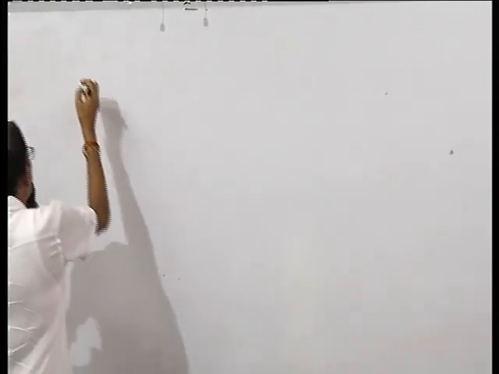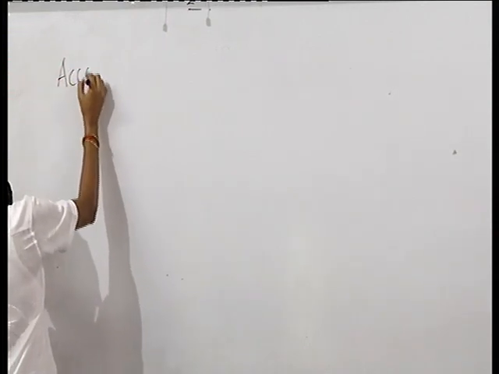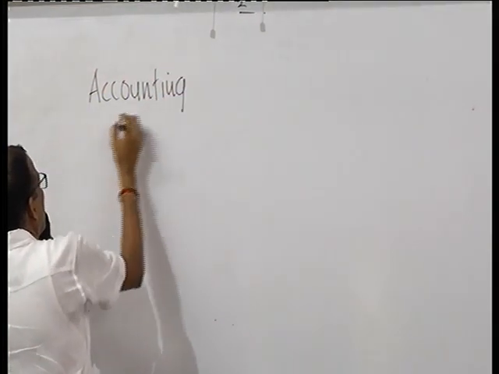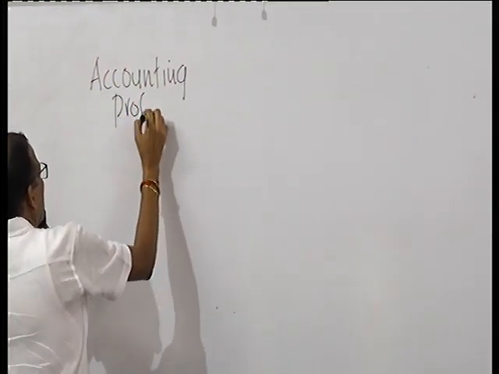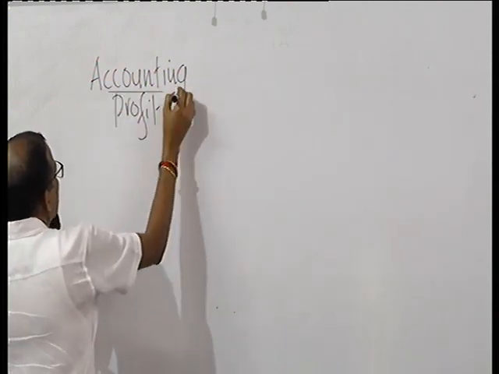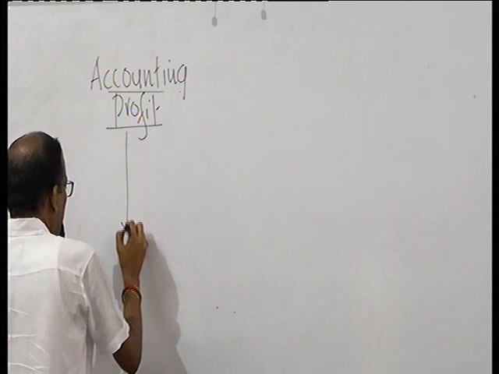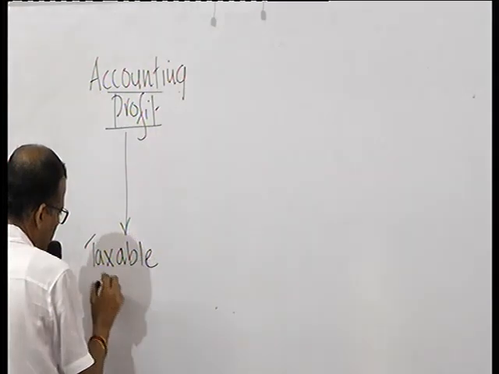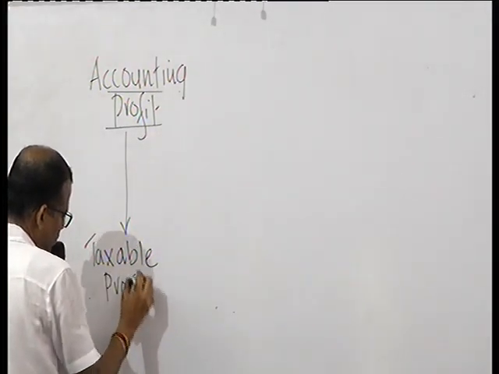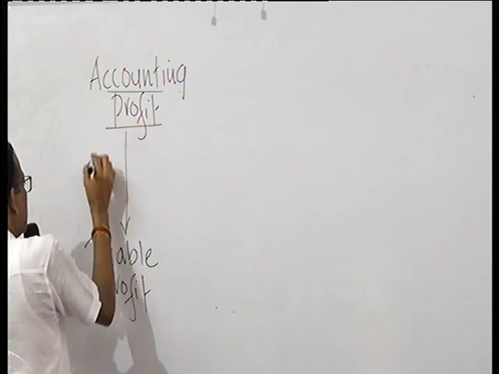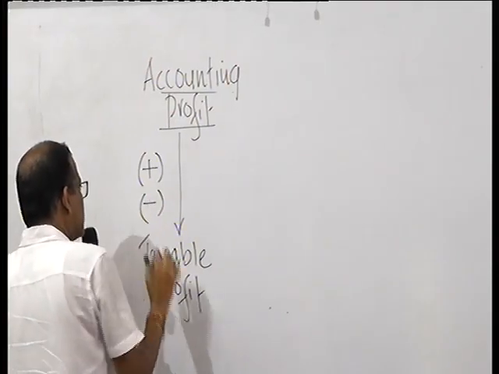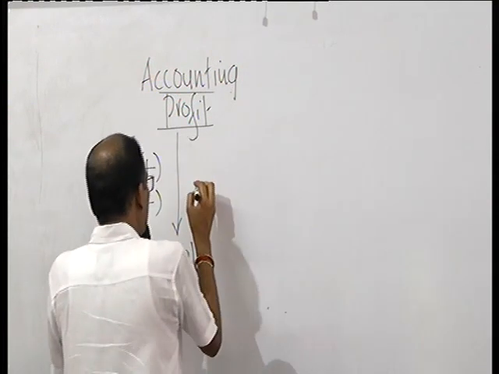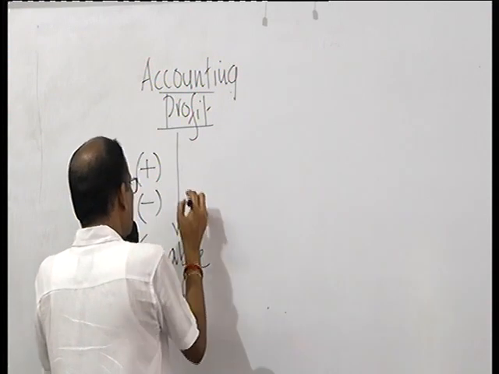Now you have, say, accounting profit. From there you arrive at taxable profit. You do pluses and minuses of various items. These are adjustments.